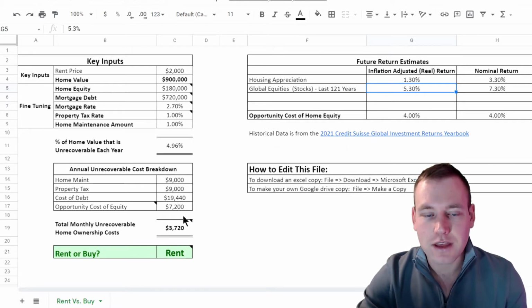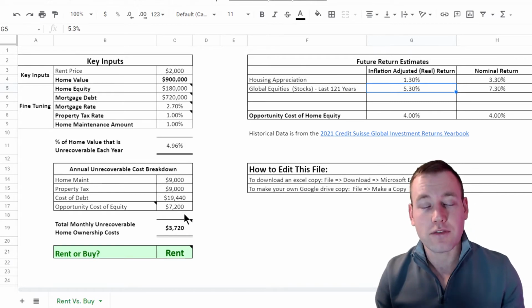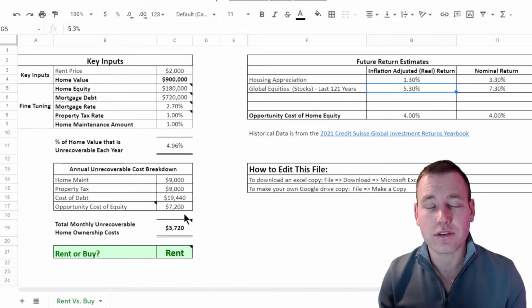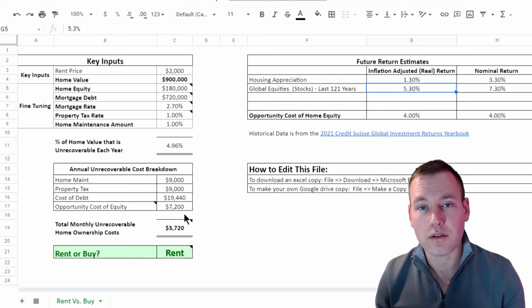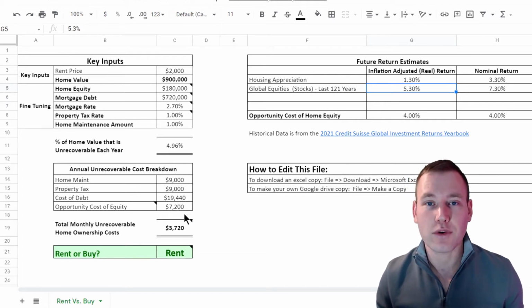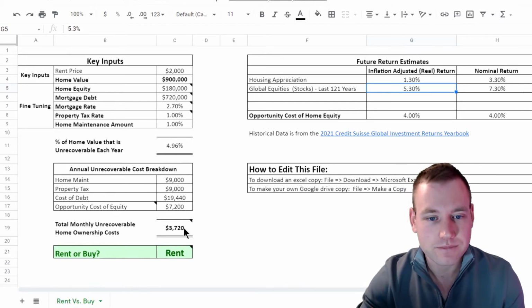And so this means that the money you're tying up in the equity of the house, even if you're mortgage free, so say a $500,000 house that's mortgage free, that's $500,000 that you can't invest in global equities. So you're missing out on those higher returns, which is an opportunity cost. That's an economics 101 concept, and it is a real cost that needs to be accounted for.